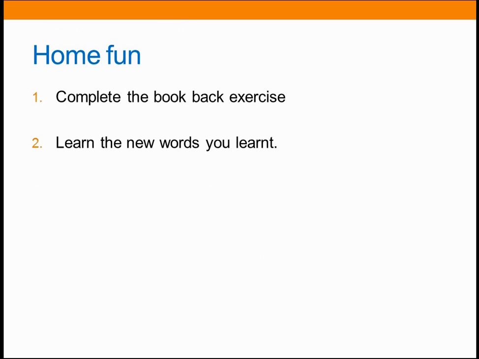Okay, children, next let's see the home fun. That is your homework. You are going to complete the book back exercise which we discussed so far. The second one is to learn the new words you learned in this lesson. They are mountain range, flora and fauna, vegetation, and coastal. These are the four words you learnt in this lesson. So you are going to learn these four words with the meaning.